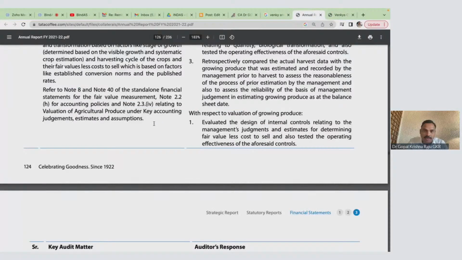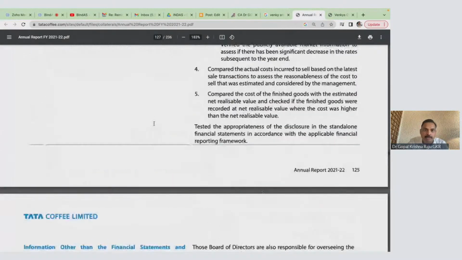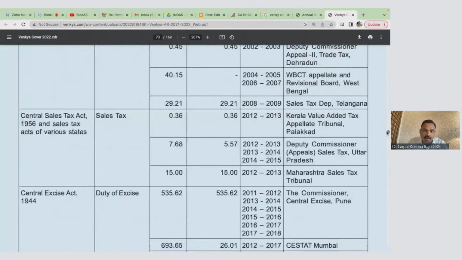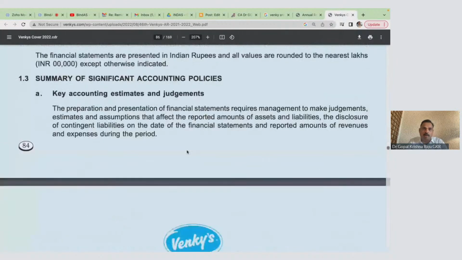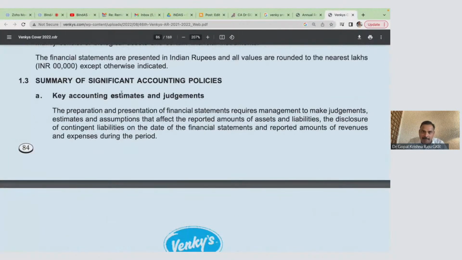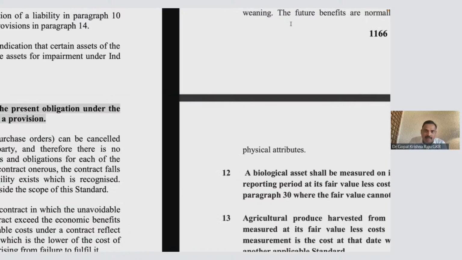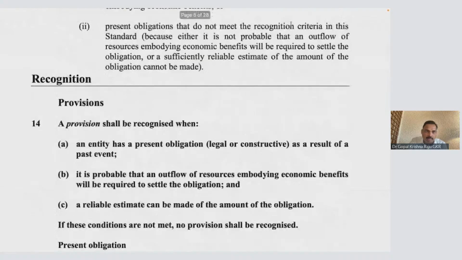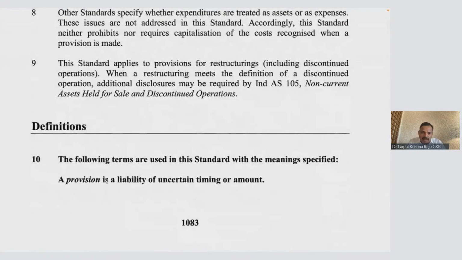So especially with respect to, I'll just show you the Venki also. In Venki's balance sheet audit report, this is your key accounting estimates and judgment. Some of the places they make an estimate and judgment. So these estimates and judgment, can it be audited? You cannot audit. So therefore, in the audit report, they will mention this particular point very clearly that we are not able to actually comment about it. So I'll come to the definition. Now, this is your liability which is of uncertain timing or amount. So time also not known, amount also not crystallized.